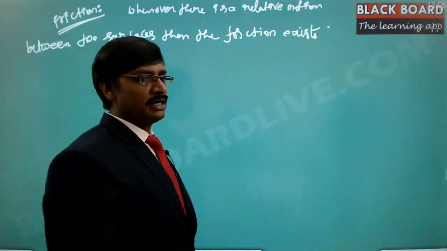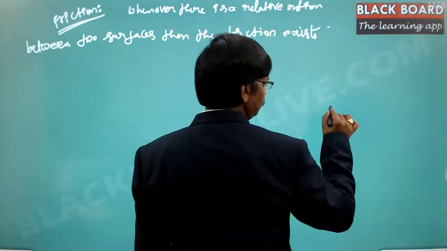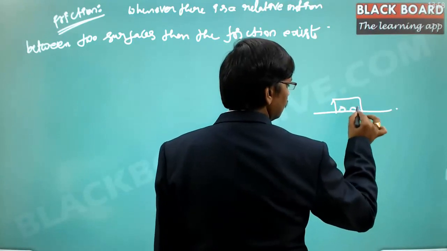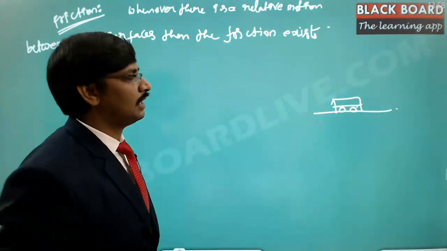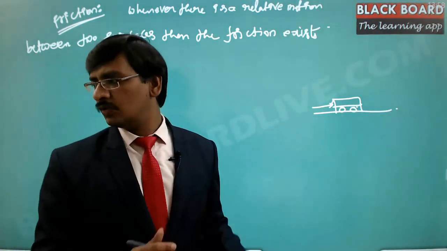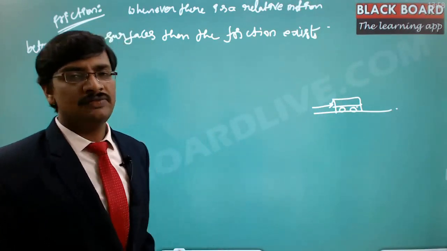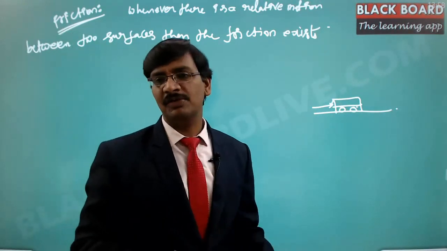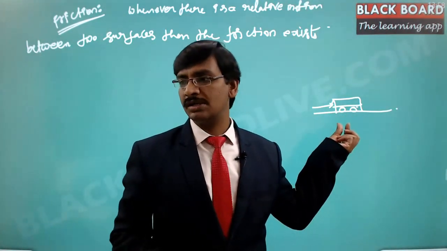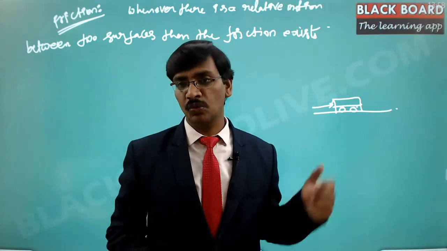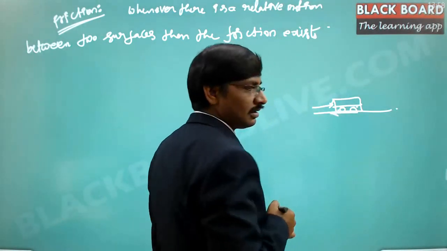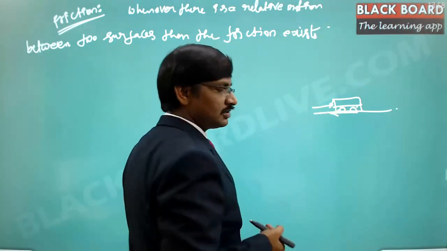Suppose, see this, I take one simple example. Suppose this is ground. On this ground, let us say there is a car. Now I want to push this car, so I am applying force on it. If I apply a very small force, obviously it will not move. I will not be able to move the car because the car has a definite associated frictional force whenever it has to move. So there is a counter force developed by this car on the ground, which is exactly opposite to my movement.